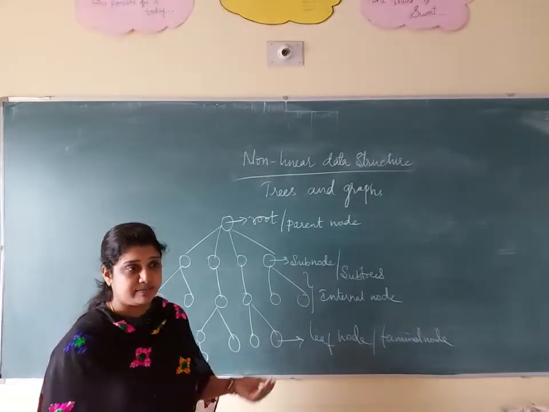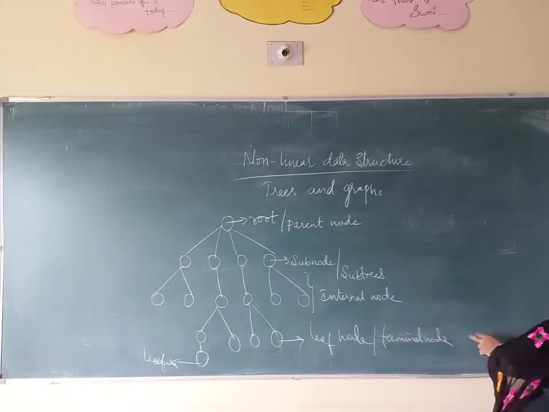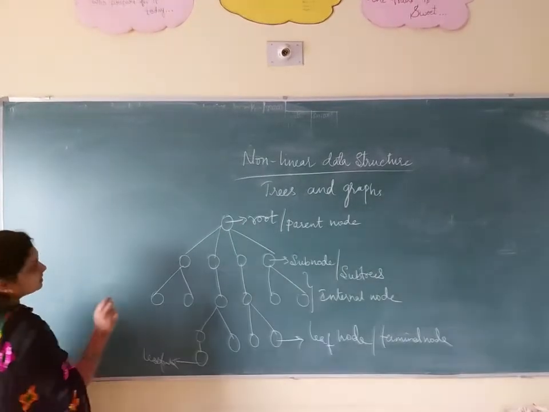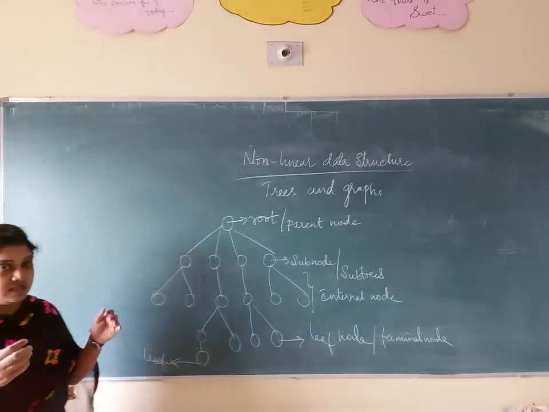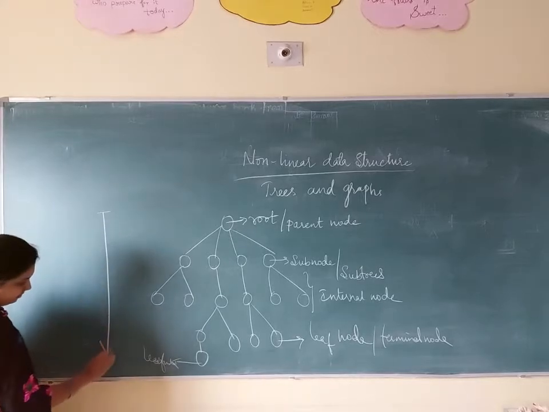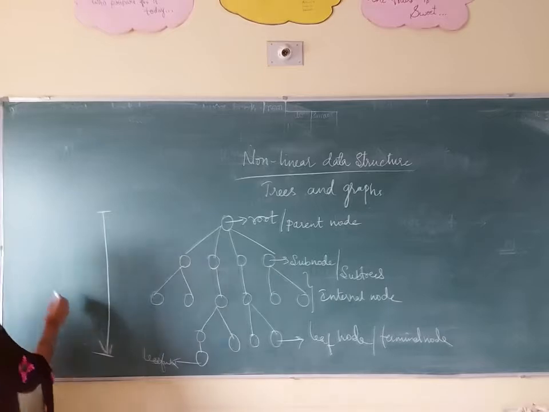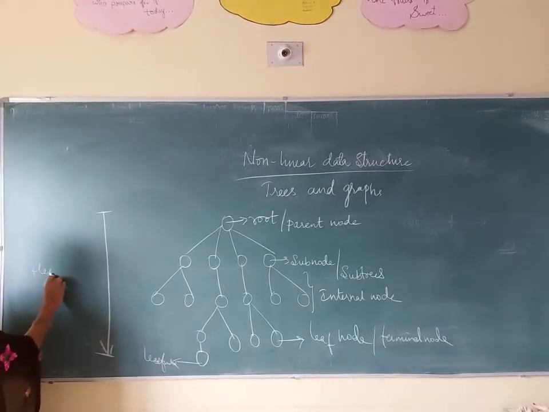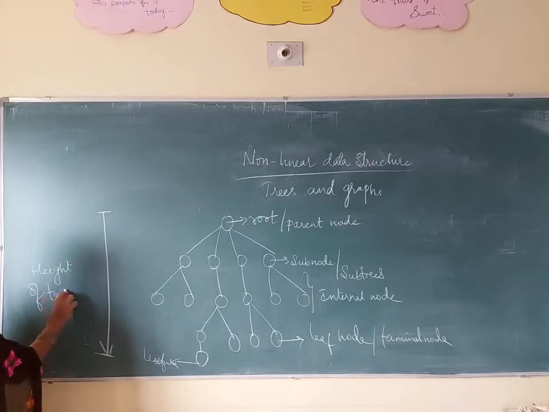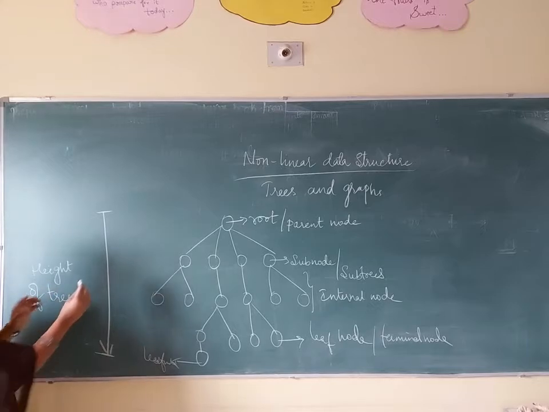Okay, then what is meant by the height of the tree? The height of the tree is the path from the root node to a leaf node. From root node to leaf node, we call it the height of the tree.